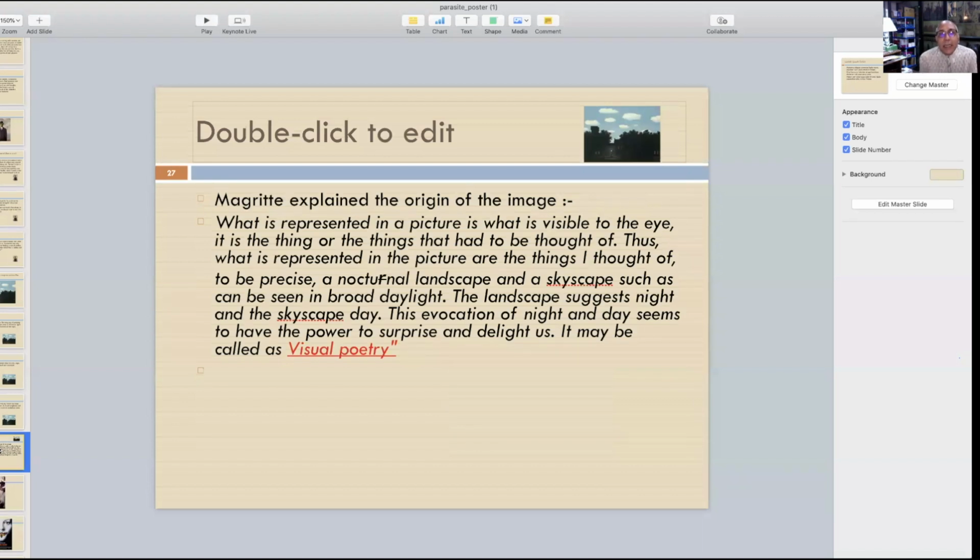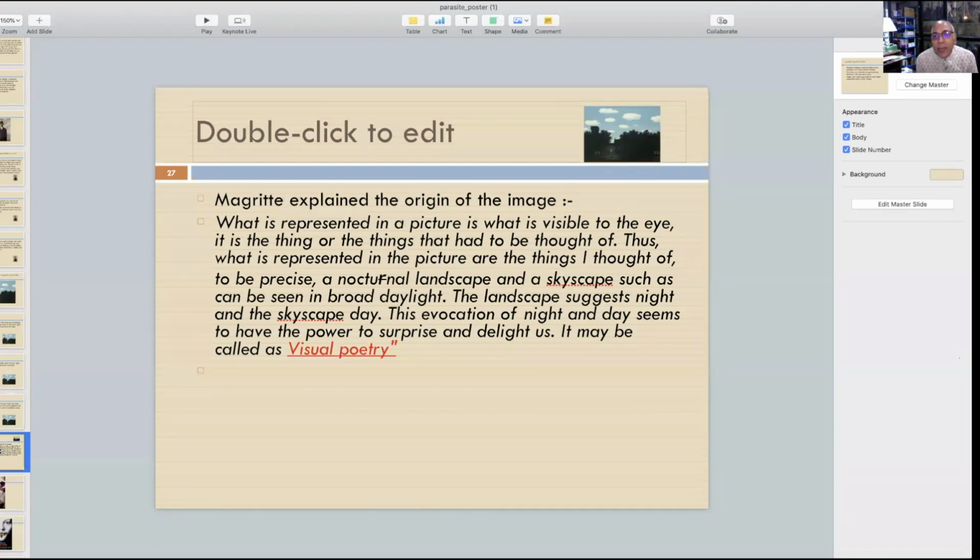what is represented in a picture is what is visible to the eye. It is the thing or things that had to be thought of. Thus, what is represented in the picture are the things I thought of. To be precise, a nocturnal landscape. Nocturnal means basically where animals like owls and bats can start seeing. In the night landscape, we can say, and a skyscape such as can be seen in broad daylight, which is on the top. So the landscape suggests night and the skyscape day.